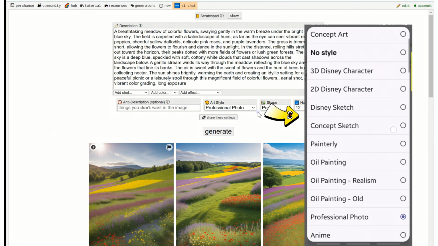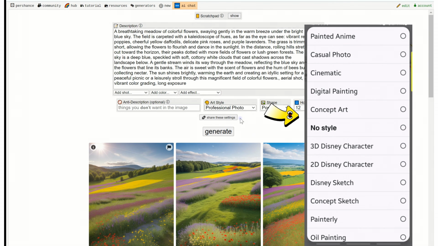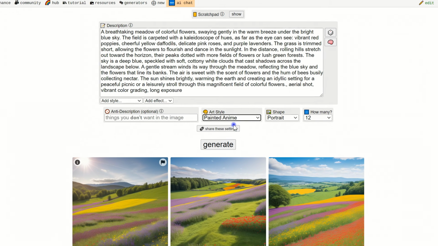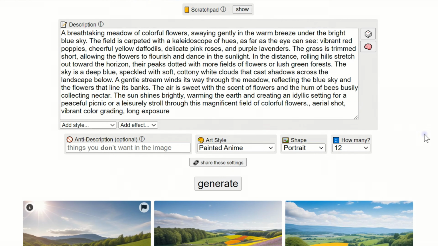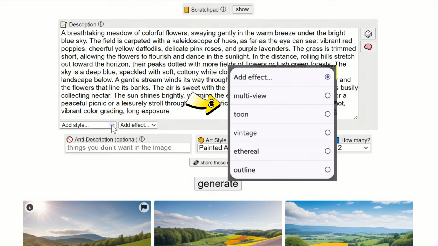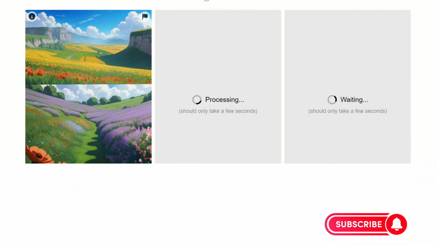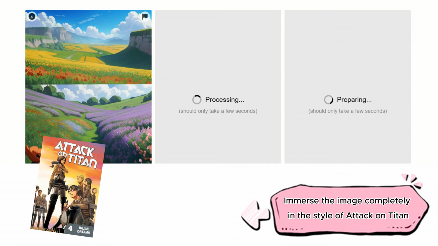Now just by changing the style to anime while keeping the same description. Pay attention. When you change the style, you'll see different options. Each style has its unique features. Let's choose the Attack on Titan style for the anime. And apply the multi-view effect. And that's it. Easy peasy.